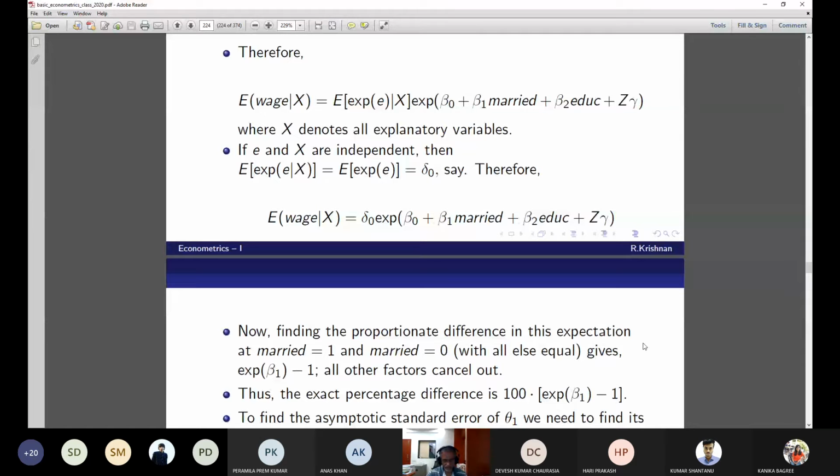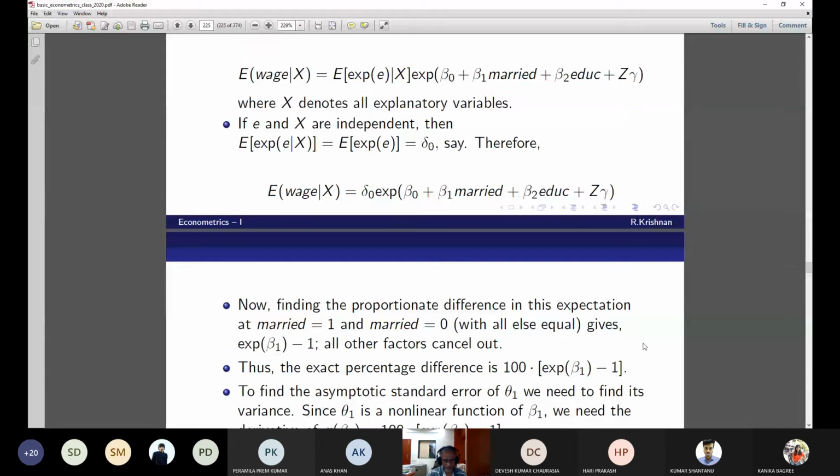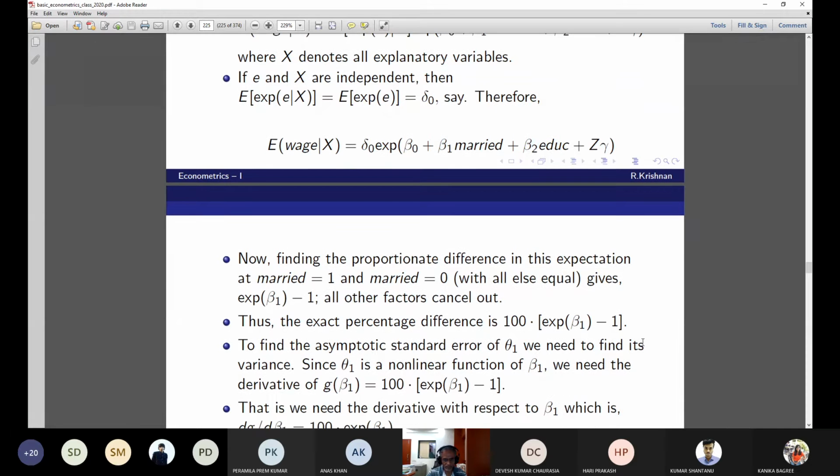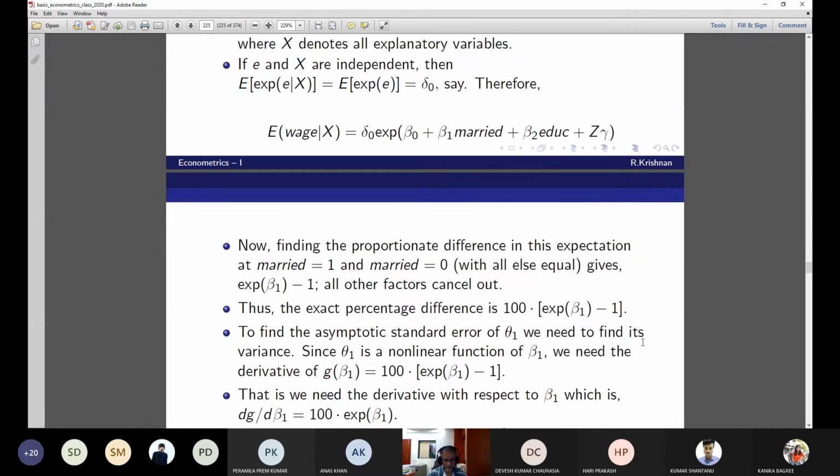Now, how do we find the asymptotic standard error of theta 1? We need to find its variance. Since theta 1 is a nonlinear function of beta 1, we need the derivative. g of beta 1 equals 100 times exponential beta 1 minus 1. The derivative with respect to beta 1 is simply 100 times exponential beta 1. Is it okay?